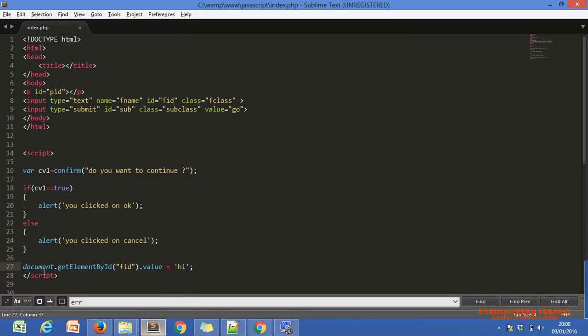It is the same code: document dot get element by ID. Within document dot get element by ID, we pass the ID of our HTML tag, and then dot value or dot inner HTML. Do you get the difference between dot value and dot inner HTML?